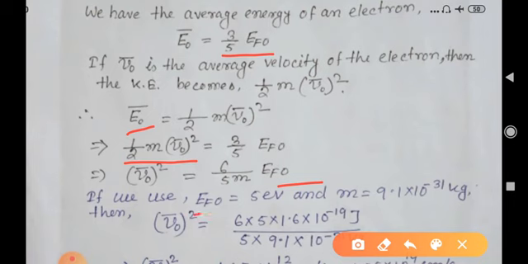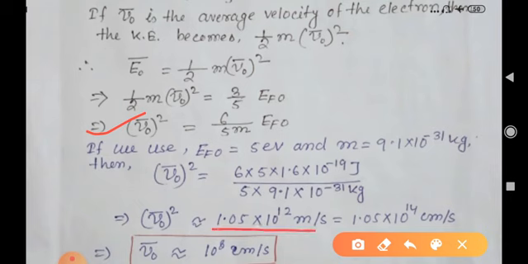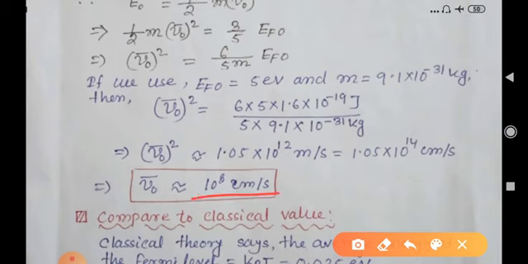So if we use EF0 equal to 5 electron volt, which is the average Fermi energy level for metals at absolute zero temperature, and the mass of the electron is 9.1 into 10 to the power minus 31 kg, and substitute these values in this expression, we get V0 bar of about 1.05 into 10 to the power 6 meter per second, and in CGS unit it is 1.05 into 10 to the power 8 centimeter per second.